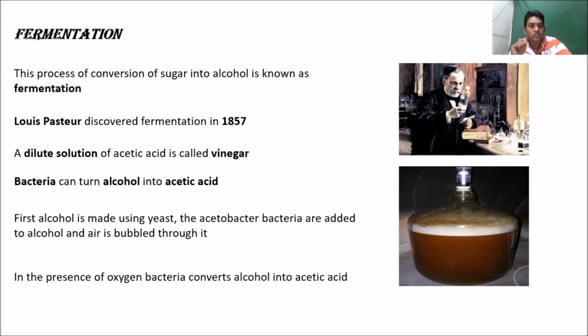In the presence of oxygen, bacteria convert alcohol into acetic acid. As I have mentioned earlier, bacteria turn alcohol into acetic acid. How? If we ask how bacteria convert alcohol into acetic acid, we can say that it is by the action of bacteria on alcohol in the presence of oxygen. If oxygen is present and bacteria act on alcohol, it converts alcohol into acetic acid.